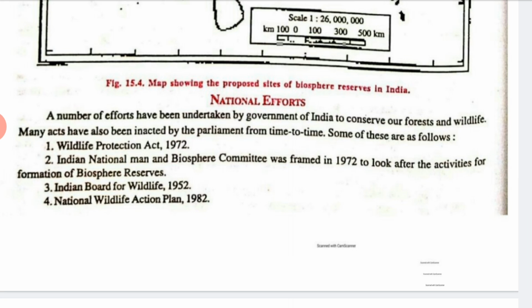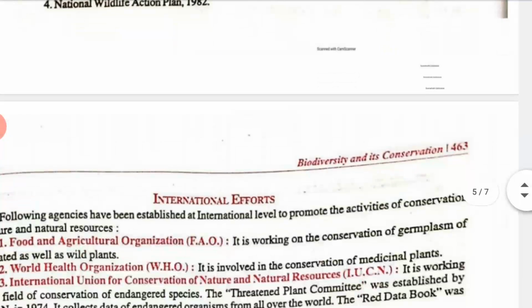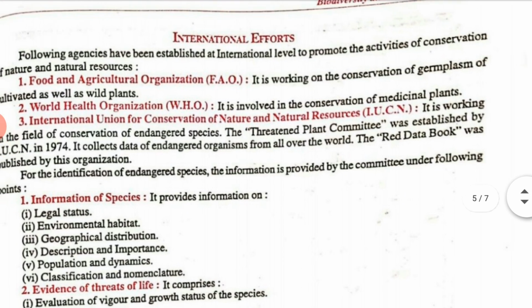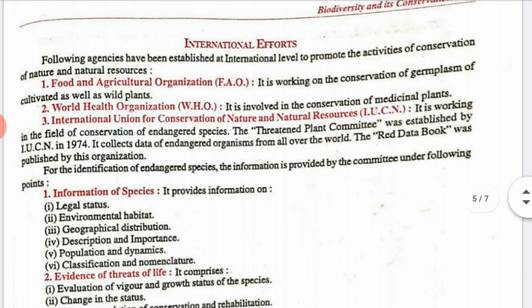Now, let us talk about the international efforts. This is all about the national efforts which are made by our Parliament. Now, international efforts. The following agencies have been established at the international level to promote the conservation of natural resources. First we have the Food and Agriculture Organization, in short FAO. It works on the conservation of germplasm of cultivated as well as wild plants.